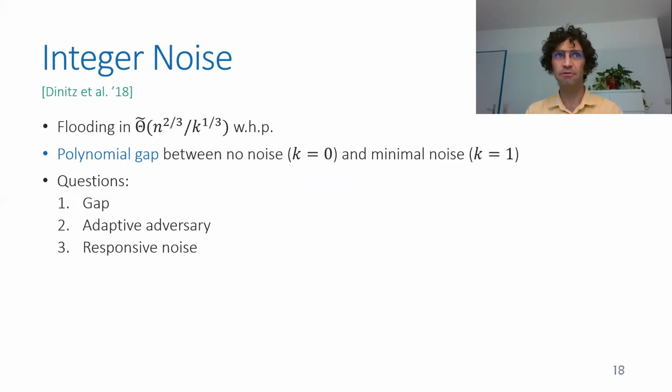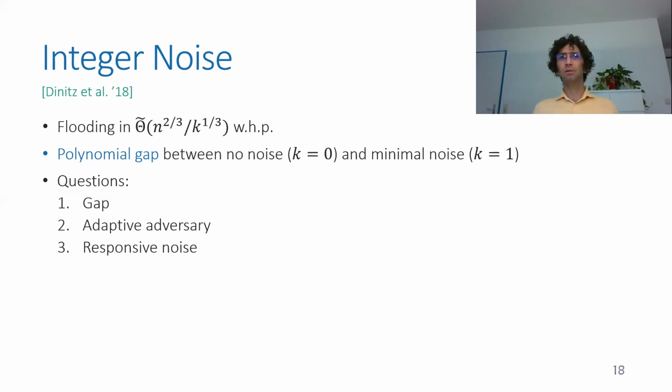And this already presents a very interesting phenomenon, or a very curious gap between the case of no noise, k equals 0, where flooding takes n rounds, as I mentioned before, and very minimal noise of k equals 1, maybe just one edge being added or removed in each round, where flooding will take n to the 2/3. So we go down from linear to n to the 2/3. That's very surprising. And this was the first question we set out to answer in our work.